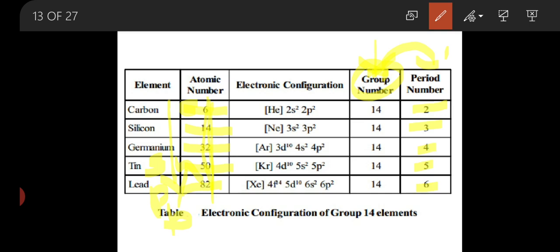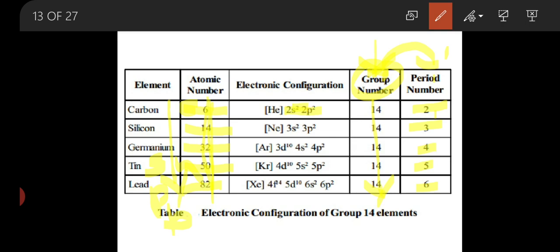But in the group they are present in the same group, so there is no change in number. The important concept is that the period number explains the energy level.